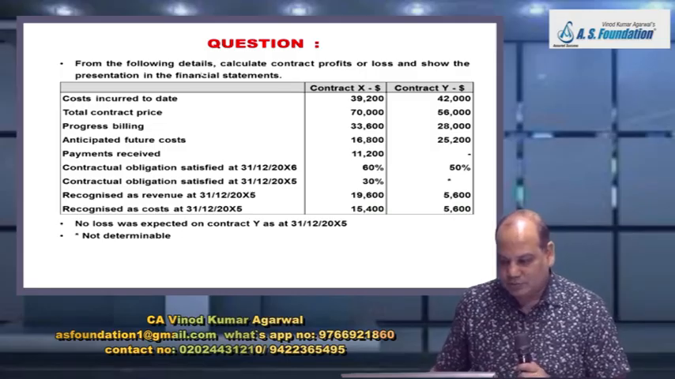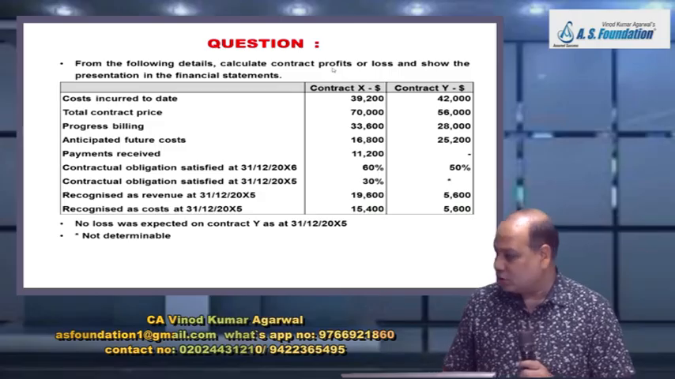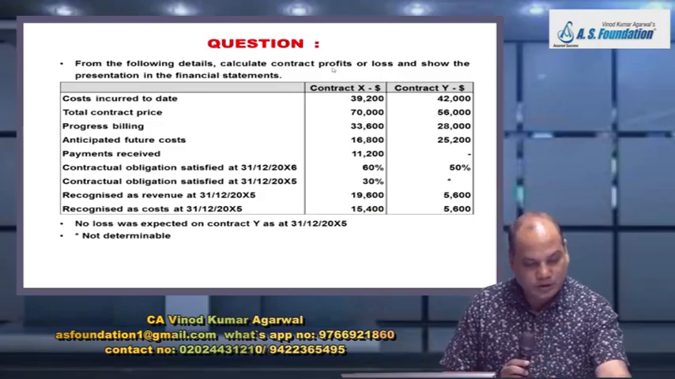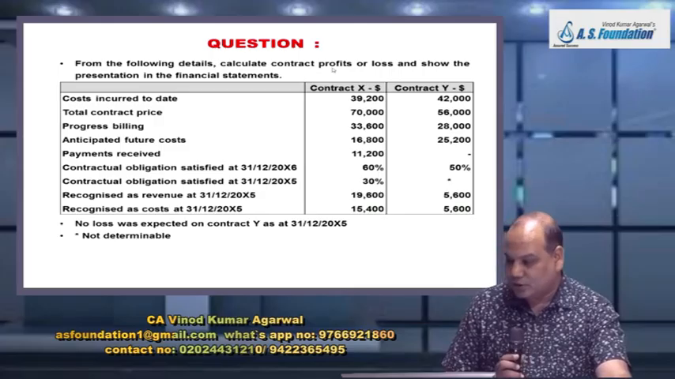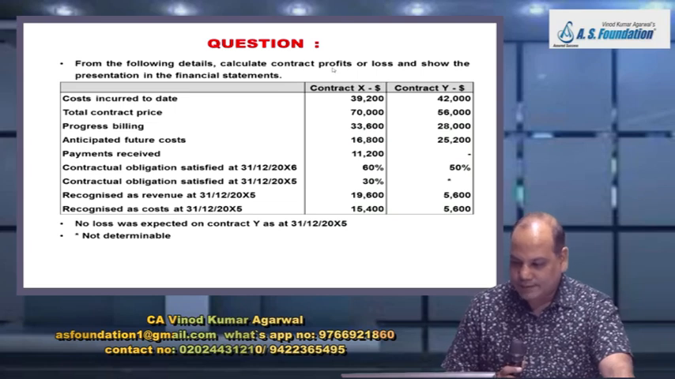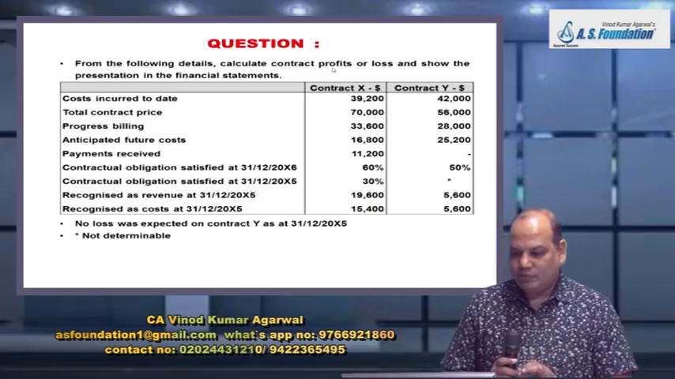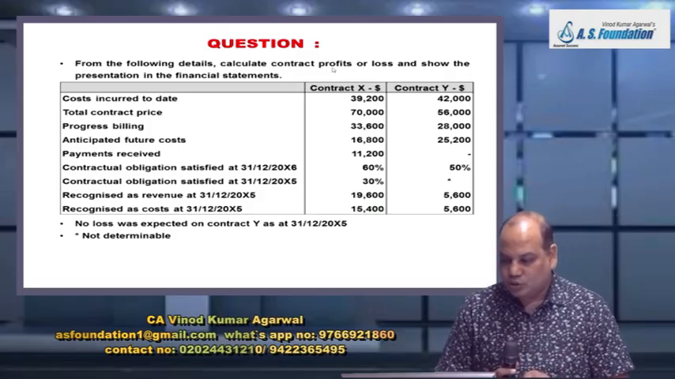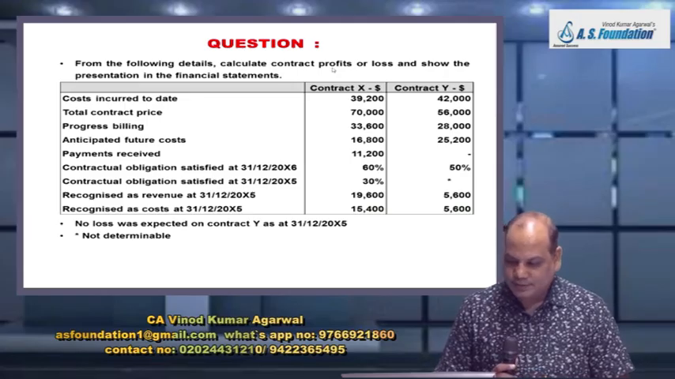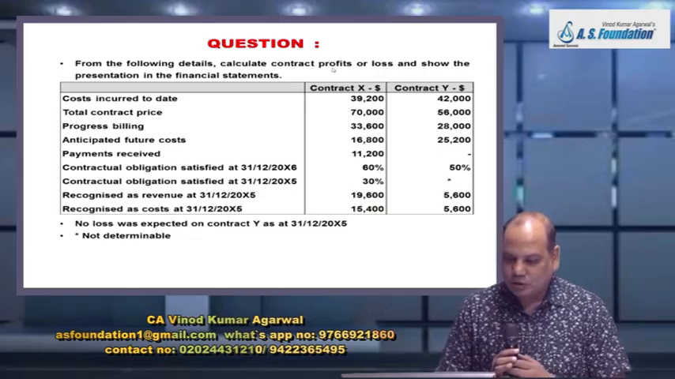From the following details, calculate profit or loss and show the presentation in the financial statement. Right hand side, 2 columns, contract X, contract Y. Cost incurred till date. Each line, read carefully. Total contract price. Progress billing. Anticipated future cost.